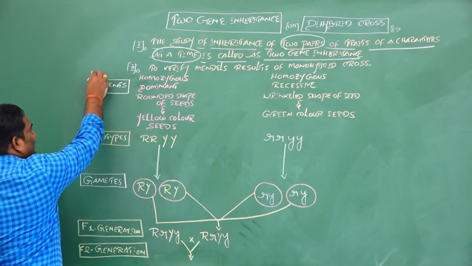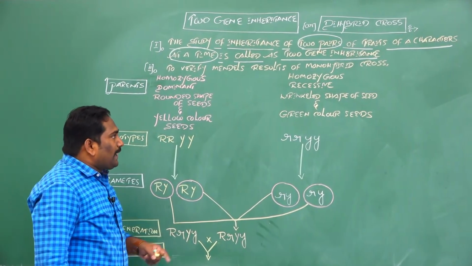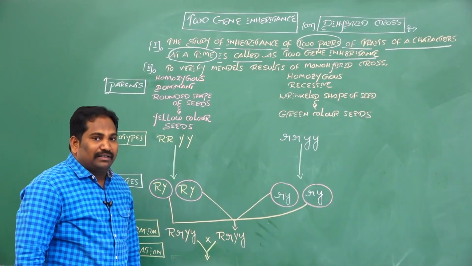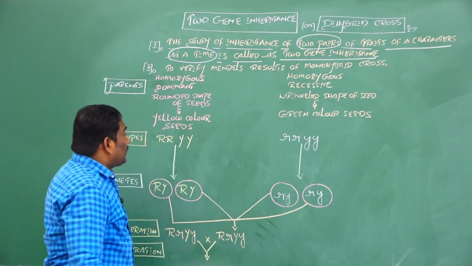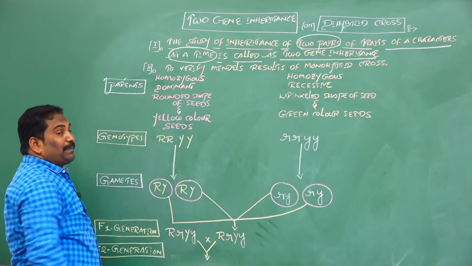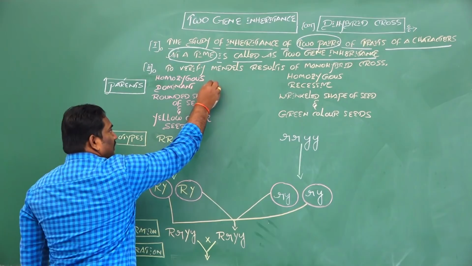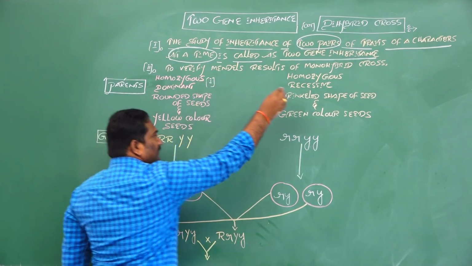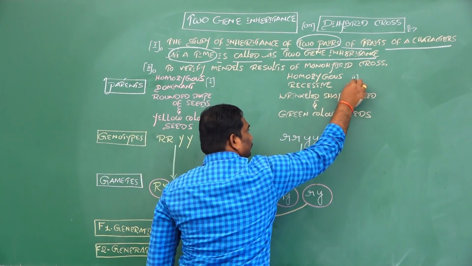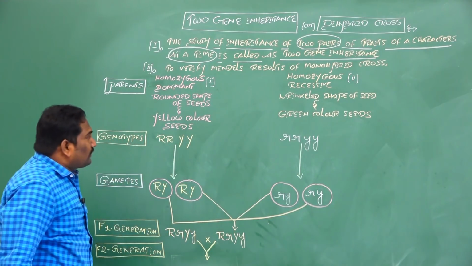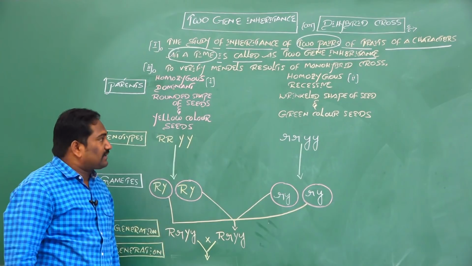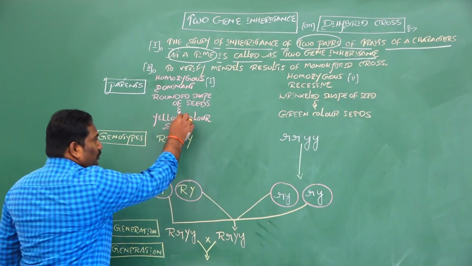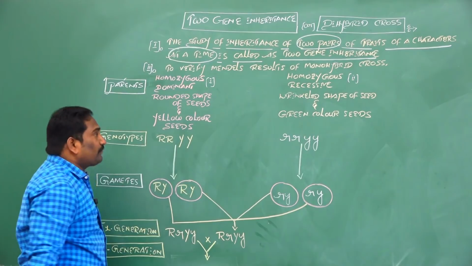Here, these are the parents. During a hybridization experiment, the materials used are called parents. This is parent 1 and this is parent 2. For the dihybridization experiment or two-gene inheritance, Mendel selected two genetically different parents.